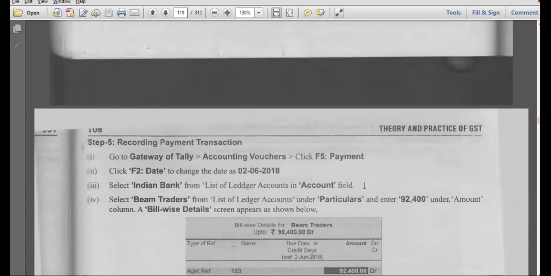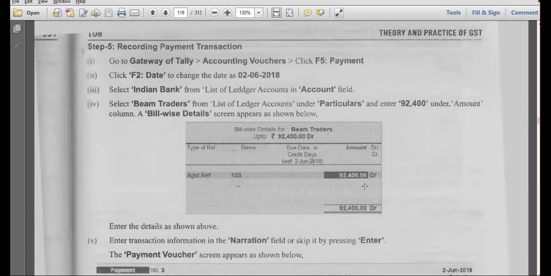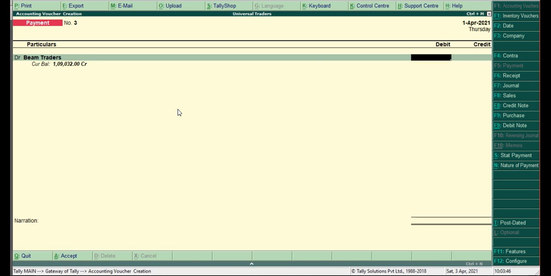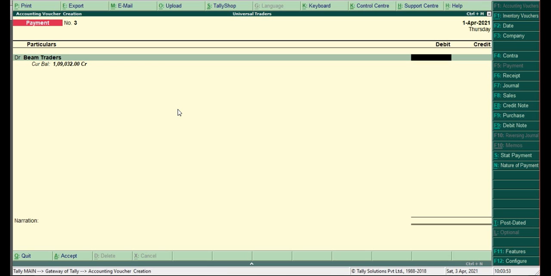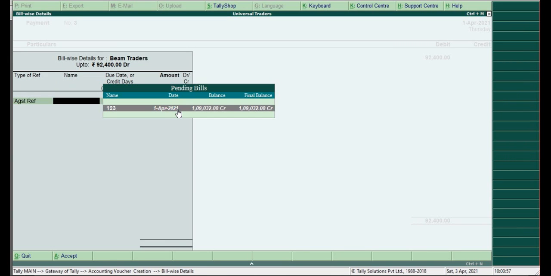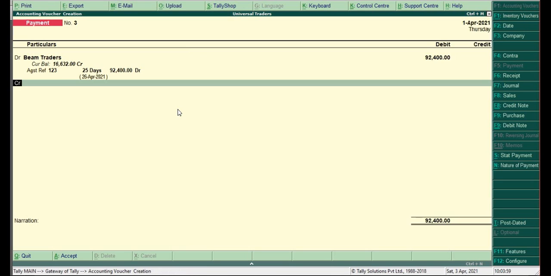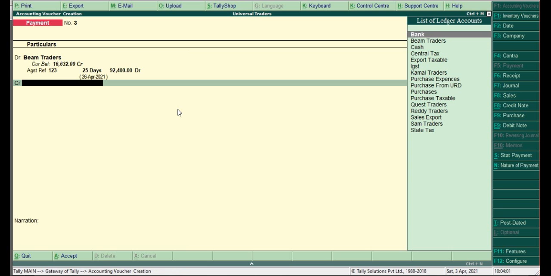We purchased it from Beam Traders, I think so. Beam Traders, what is the amount we have to pay? 92,400 against reference, from bank.